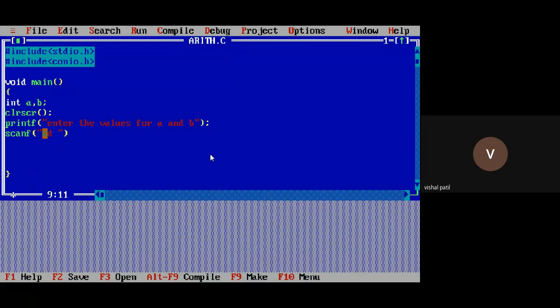Two. Then double quotes complete, comma. For A and B, I want to take the input. Remember, while taking input through the scanf function, you need to write the ampersand symbol: &a, comma, &b.